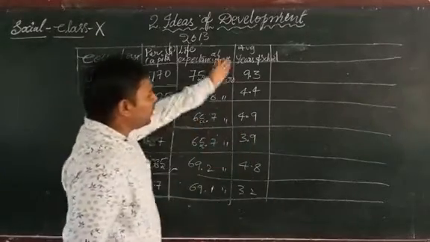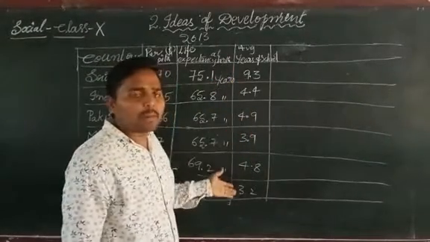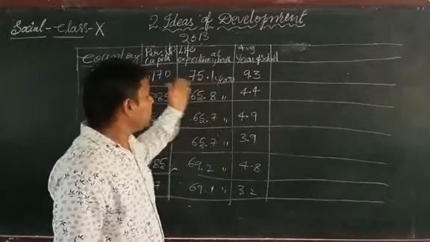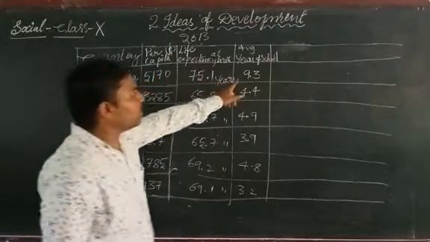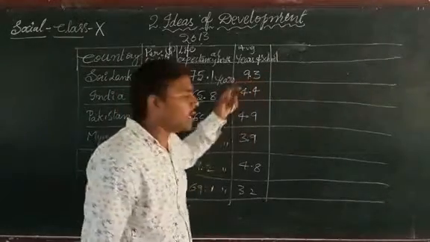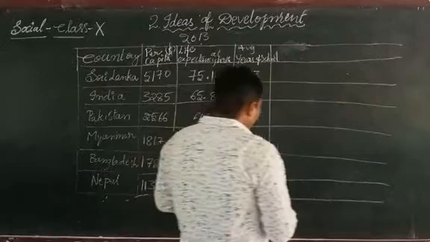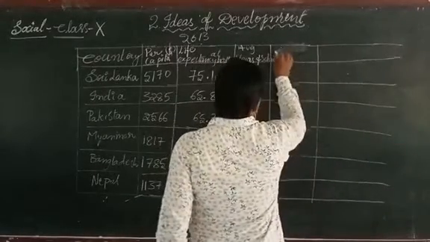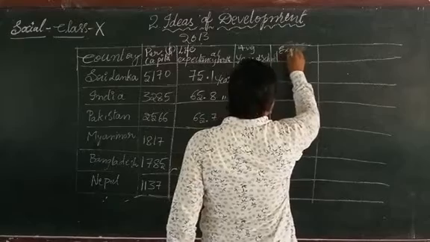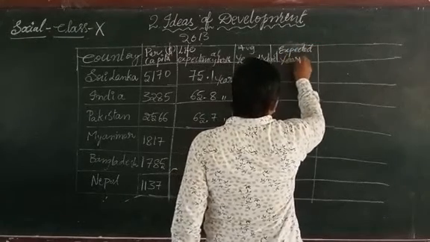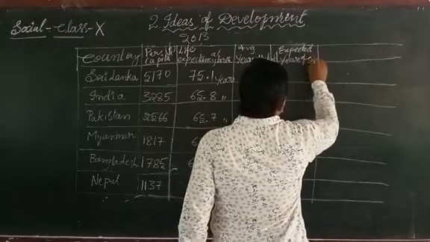Okay, it is about 4.9 in Pakistan, 3.9 in Myanmar, 4.8 in Bangladesh, and 3.2 in Nepal. If you compare the average years of schooling among all these countries, Sri Lanka is getting 9.3 years. Okay. Now, expected years of schooling in the country.